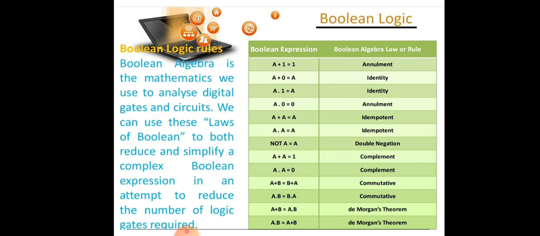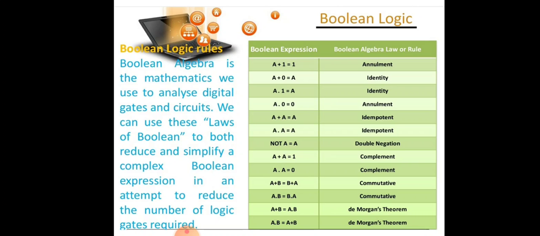A plus 1 equals 1, annulment. A plus 0 equals A, and the Boolean rule is identity. A dot 1 equals A is also an identity rule. A dot 0 equals 0 is an annulment rule.